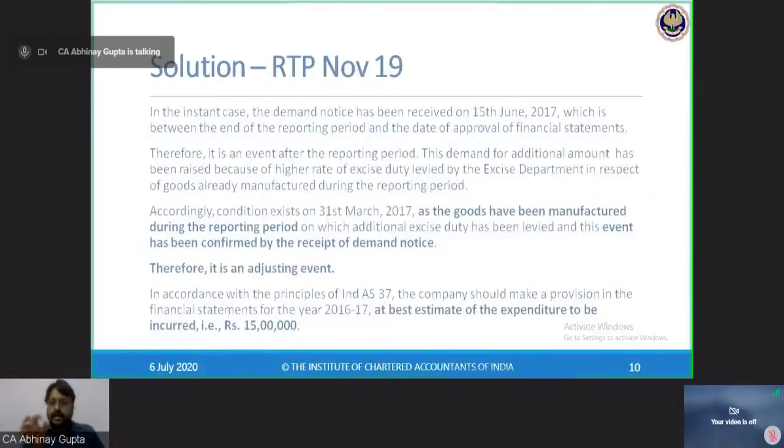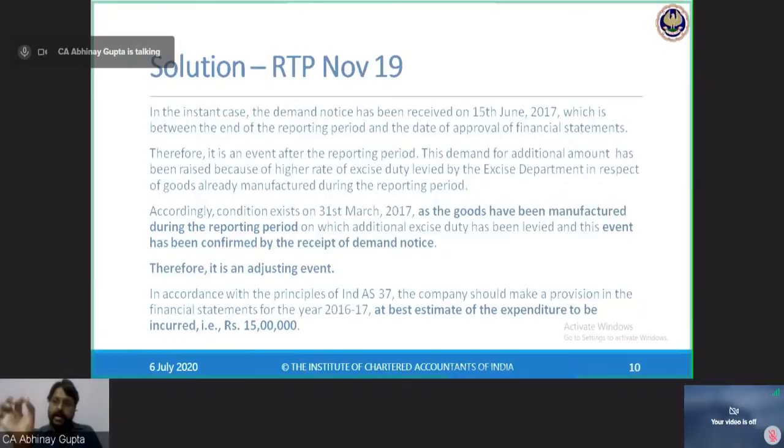In the instant case, the demand notice has been received on 15th of June 2017. So the demand notice has been received on 15th June, which is given in the question itself, which is between the end of the reporting period, that is 31st March 2017, and the date of approval, that is 10th of August 2017. So this event has occurred between this time frame. Hence, this is an event occurring after the reporting period.